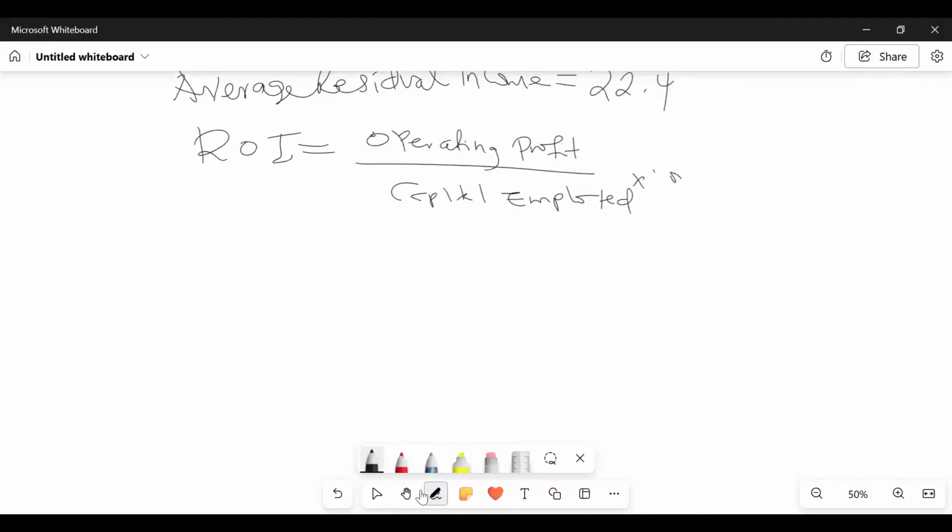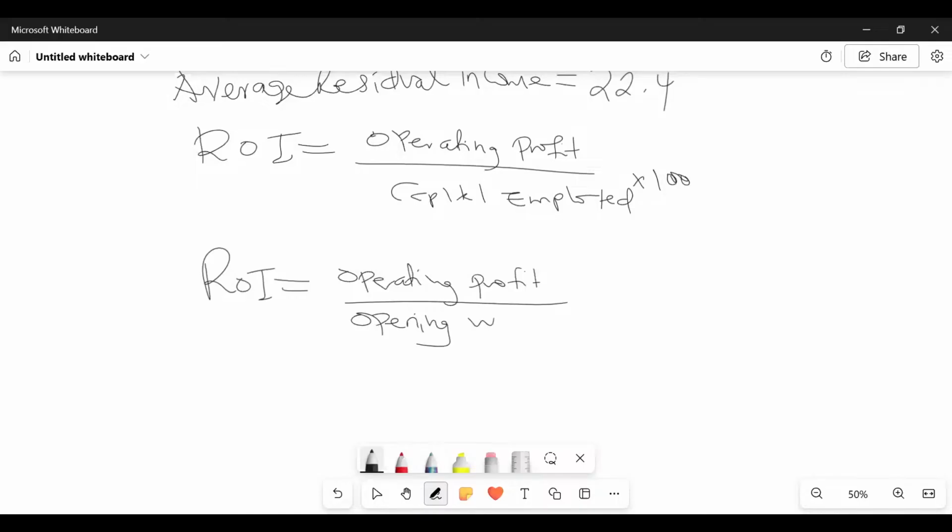In this context, it is opening written down value. So our ROI formula in this context will be operating profit all over opening written down value. Whatever we get, we multiply this with 100.